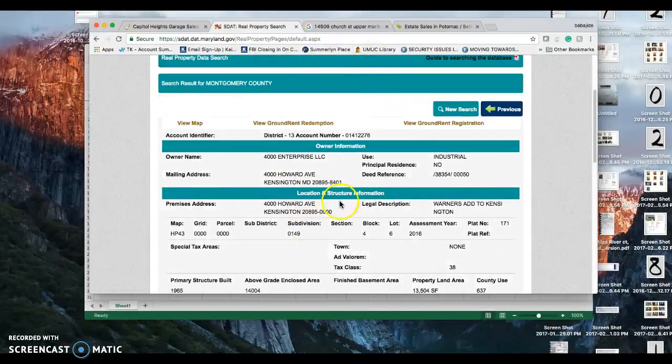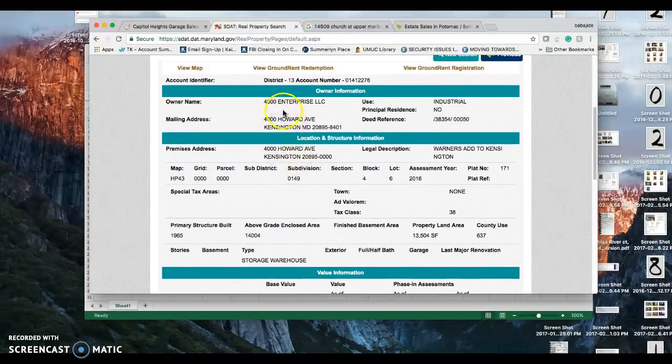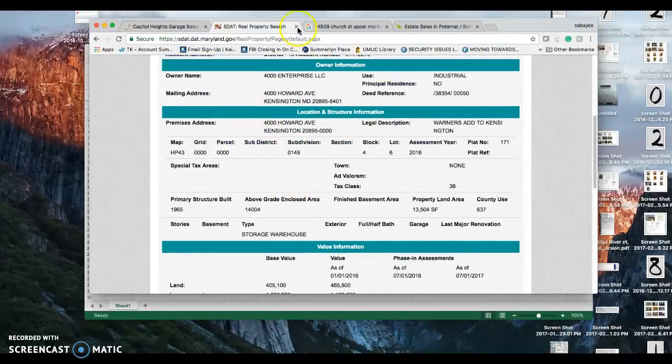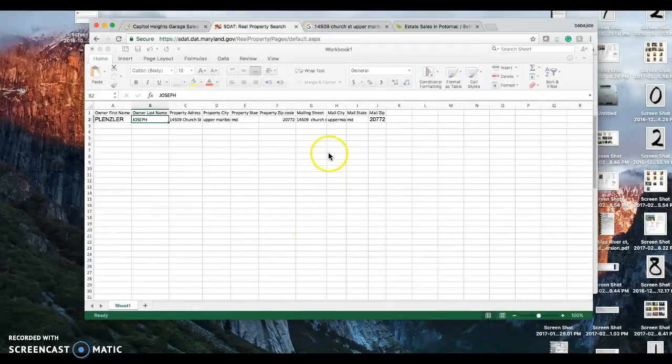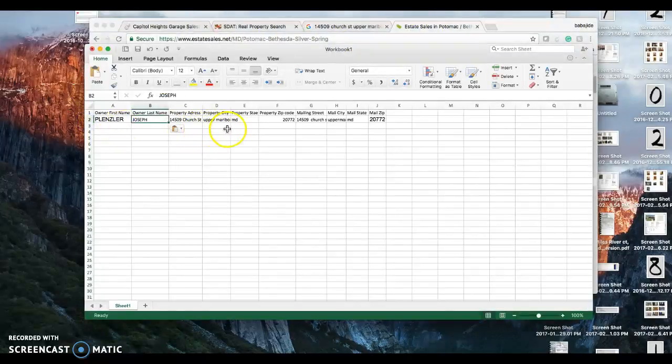It's loading, and look, here it is. The addresses are the same on this one as well. You just take it down and copy the owner name, the mailing address, and the premise address. Remember, the mailing address goes here, and the premise address, or the property address, the address you actually saw on the websites, goes here. That's what I want you to do.